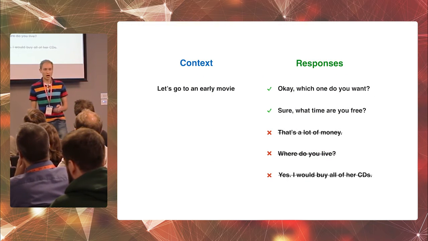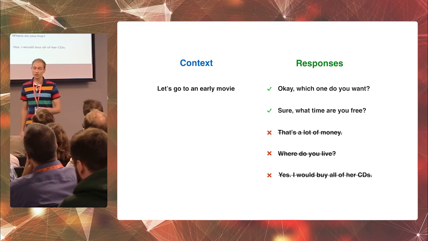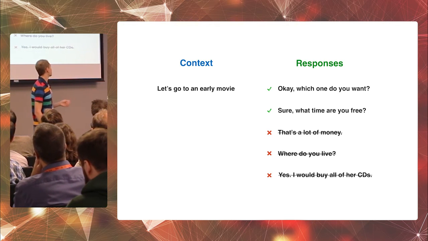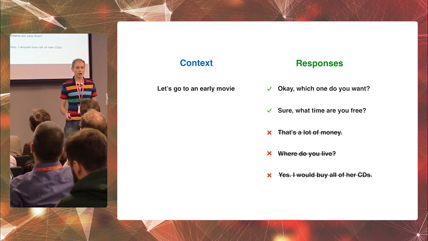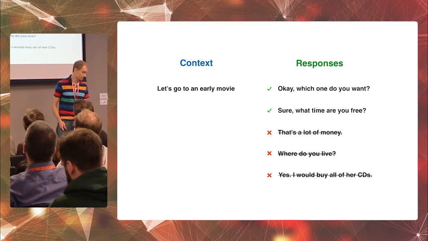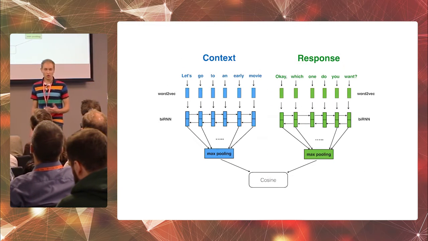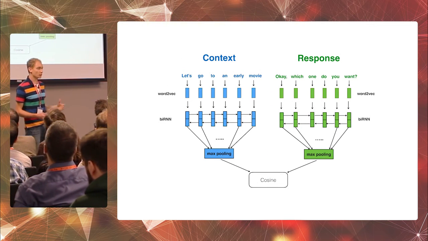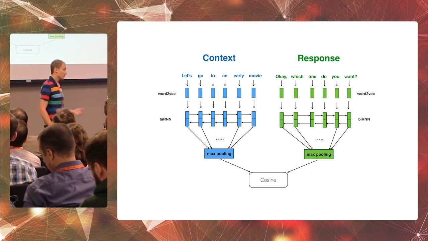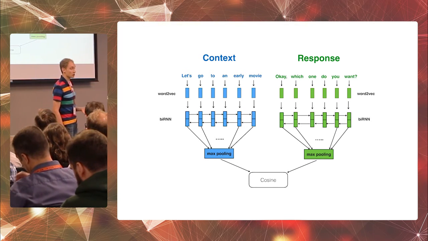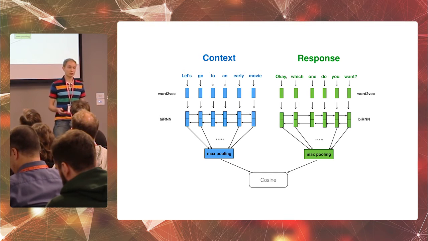In our example, we'll have the highest score for two relevant responses, like, "OK, which one do you want?" and "Sure, what time are you free?" And lower scores for the other three irrelevant responses. One of the drawbacks of our model is that we build representation for the context and for the response separately. Therefore, in many cases, the representation of the response will lack some information encoded into the context.